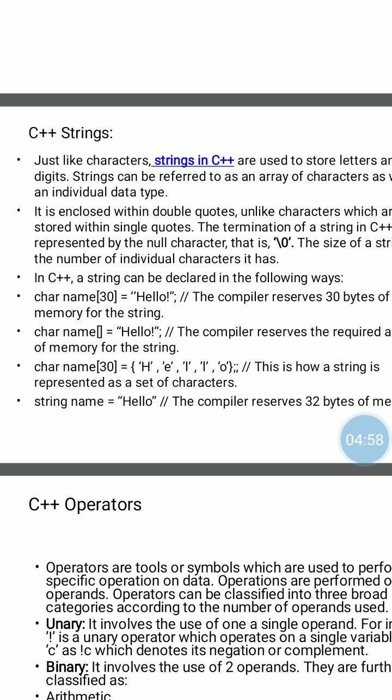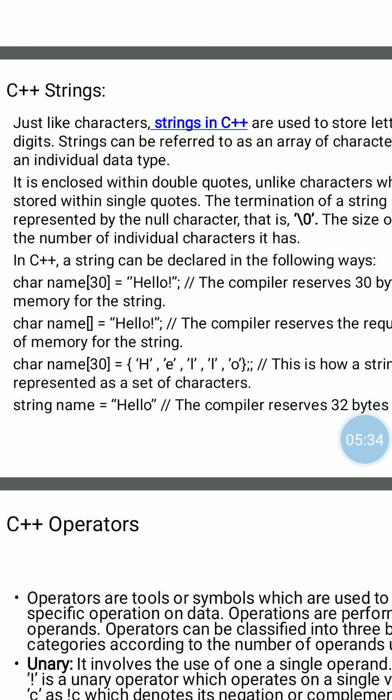For example, char name[30] = "hello" means here 30 bytes of memory is created for the hello string. Next, char name[] = "hello". Here we have not specified the size of the name variable, so the compiler reserves the required memory. Required memory means a total of 6 bytes of memory. To store every character we need 1 byte of memory.